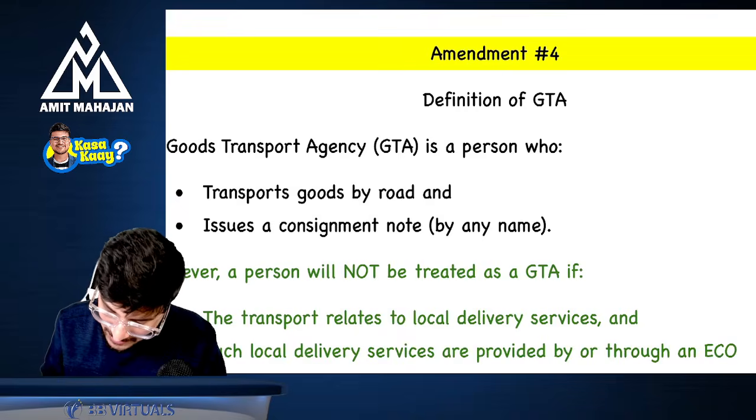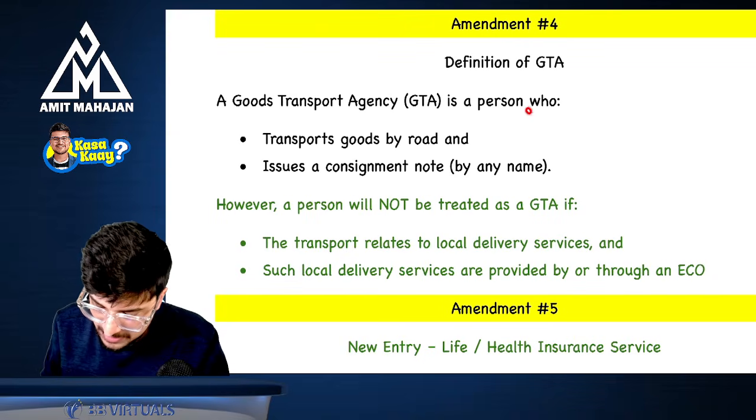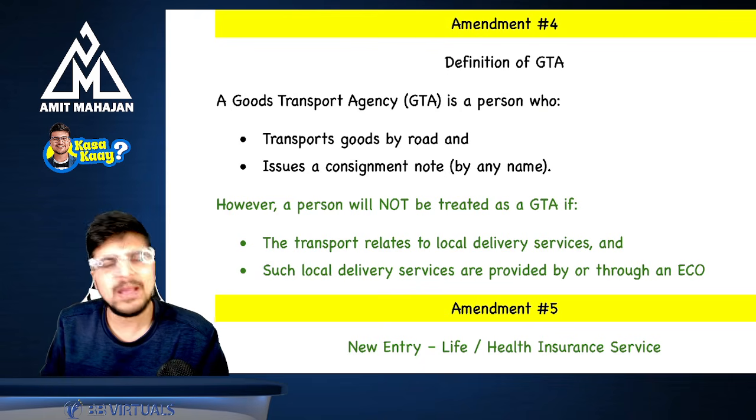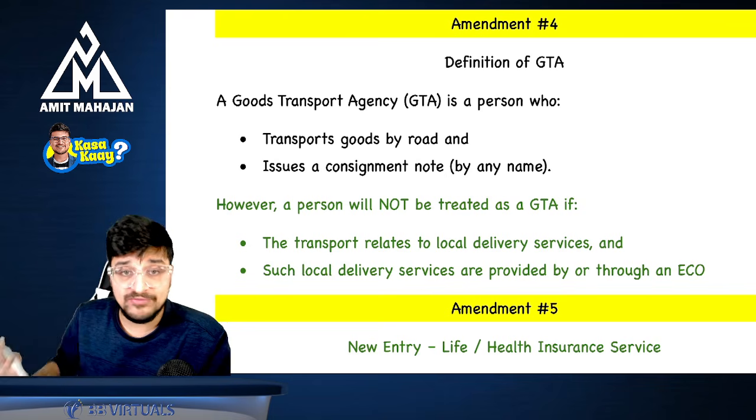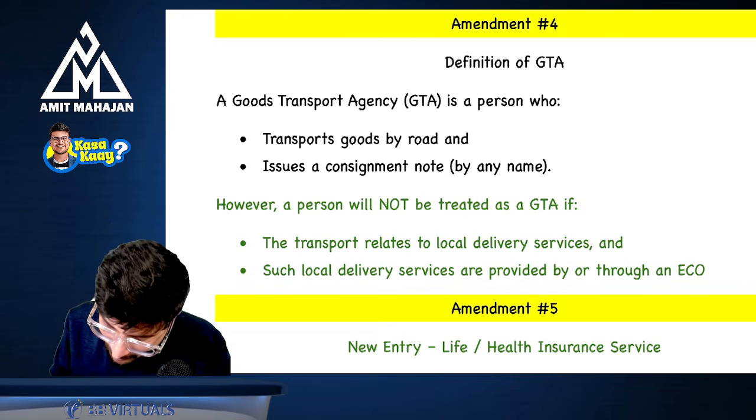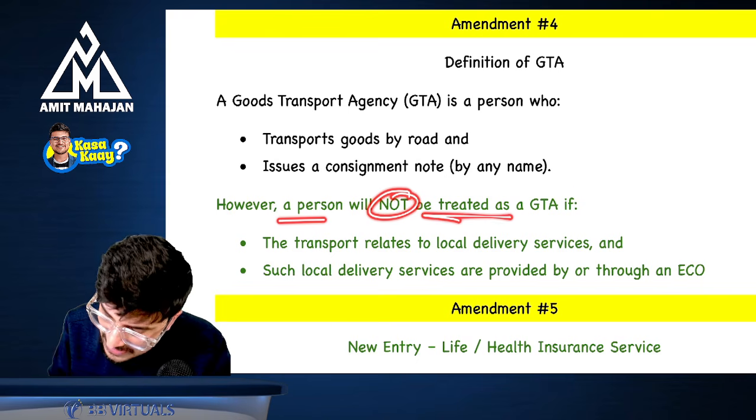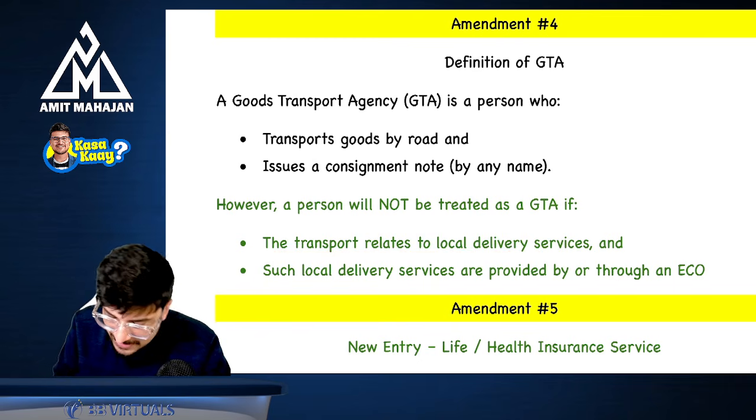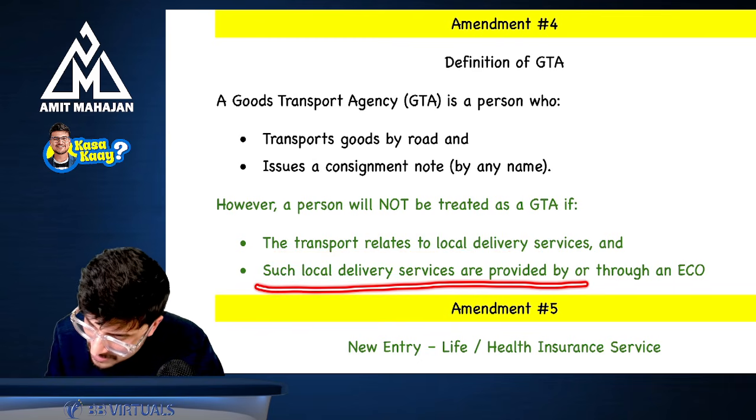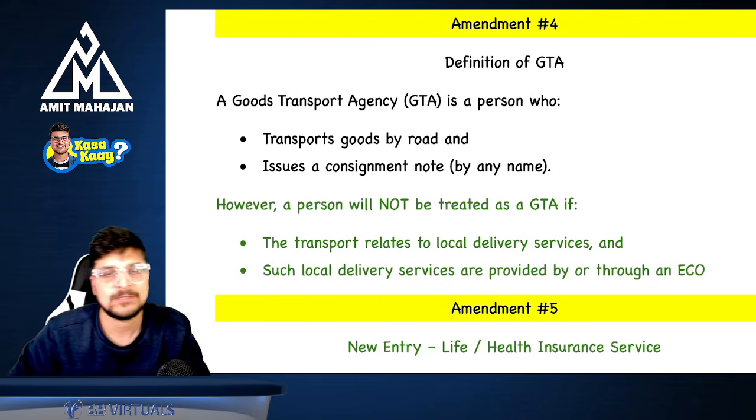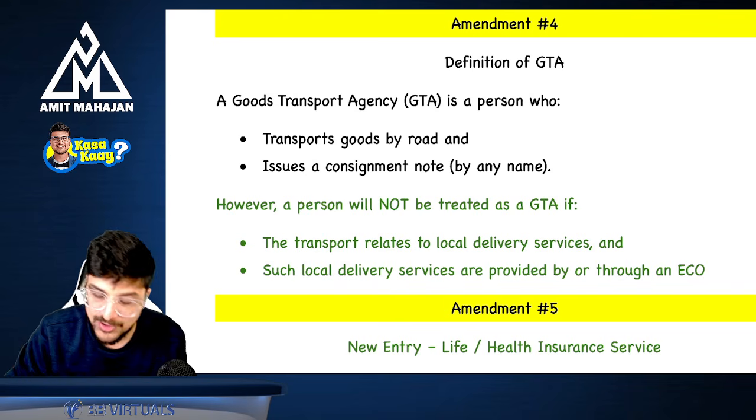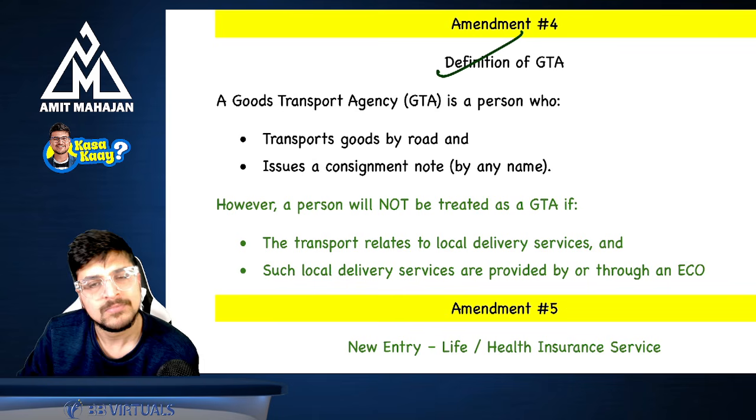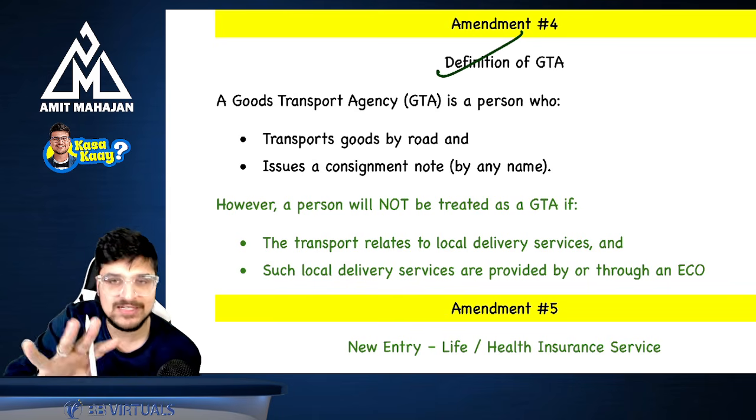In case of GTA, GTA is a person who transports goods by road and issues a consignment note by any name. This was your definition. They have added: however, a person will not be treated as GTA if the transport relates to local delivery service and such local delivery services are provided by or through an e-commerce operator. So basically, local delivery service will not fall in the definition of GTA. This is your fourth amendment. Simple. I hope you're able to interconnect certain things.